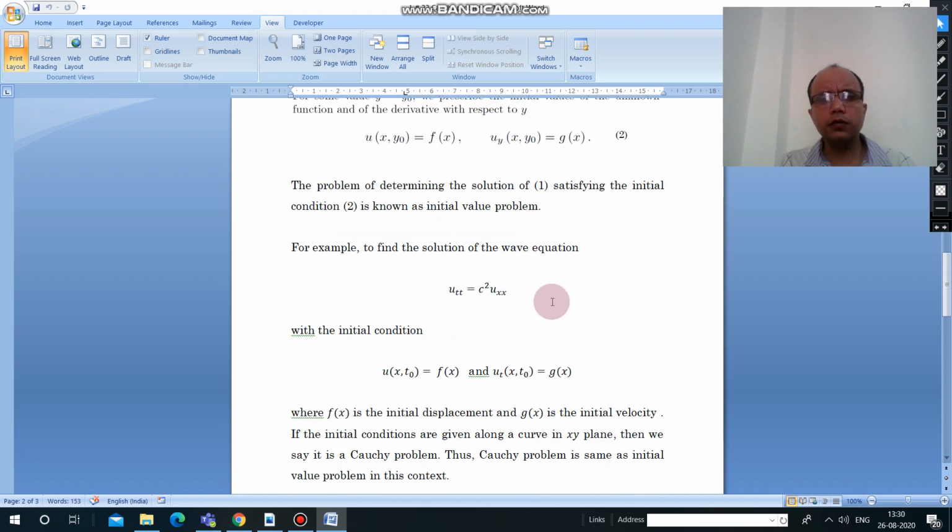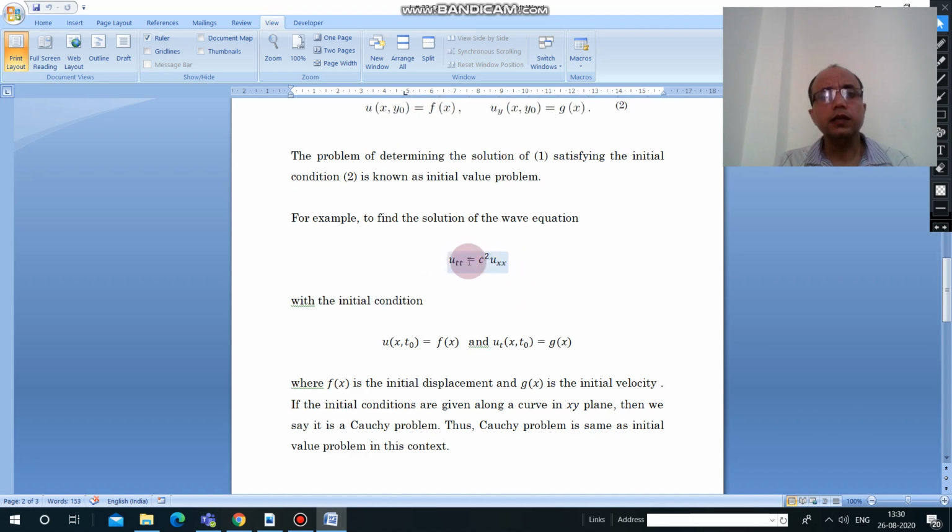Clear? Now for example, you can see the wave equation which we have already proved in previous lectures. This is the one dimensional wave equation, and the initial conditions are these two conditions, where u(x,0) equal to f(x) represents the initial displacement and this represents the initial velocity. Clear?